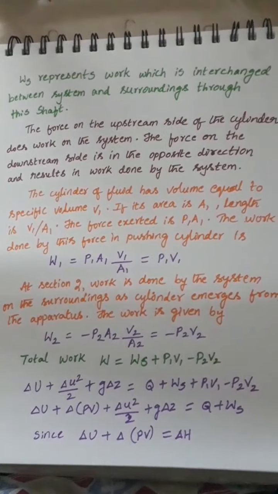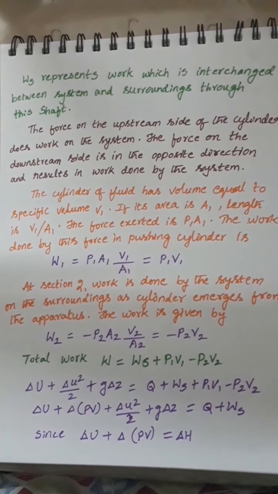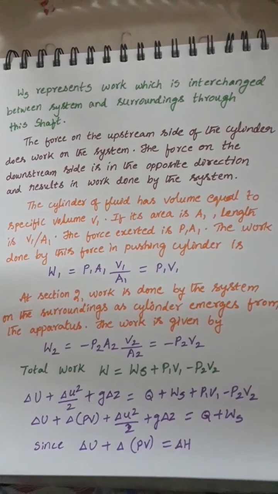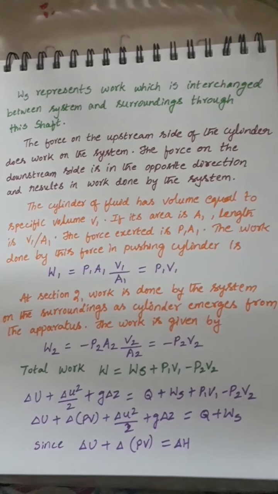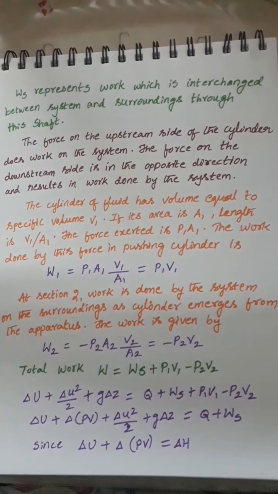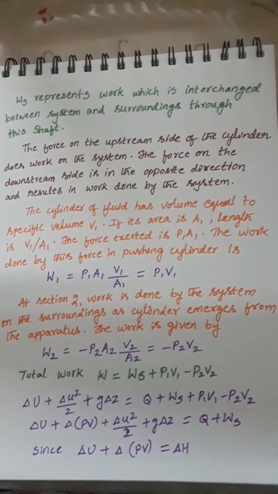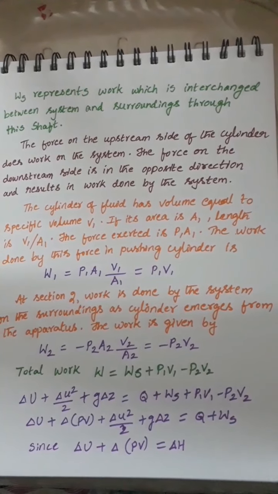That means the force exerted is P1A1. As you already know, the work done by the force in pushing the cylinder, W1, is equal to P1A1 into V1 by A1, which is equal to P1V1.